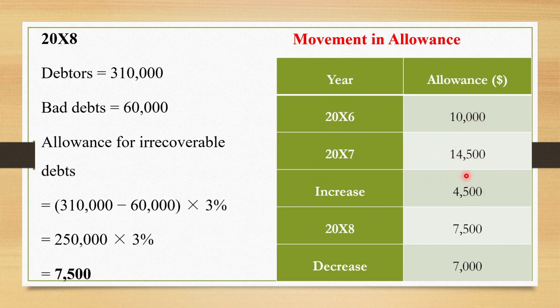If it is an increase, it is recorded as an expense. If it is a decrease, it should be recorded as an income. As you can see here in 20x8, we got an allowance of 7,500, which will give us the decrease. It is estimated that 7,500 shall not be recovered, and in the previous year we had an allowance of 14,500. So you see there is a decrease compared to the previous year. This decrease should be recorded as an income.